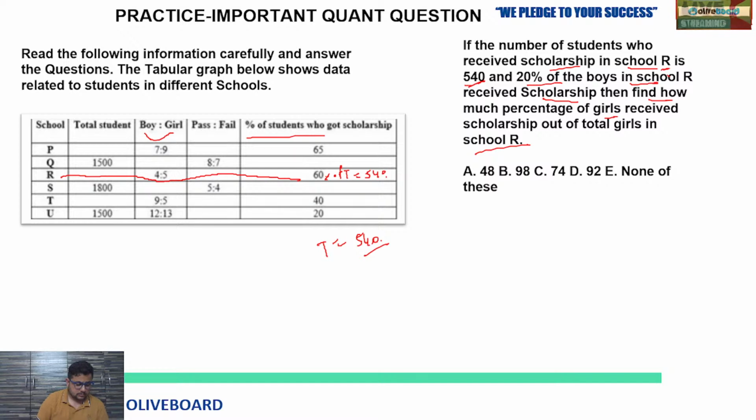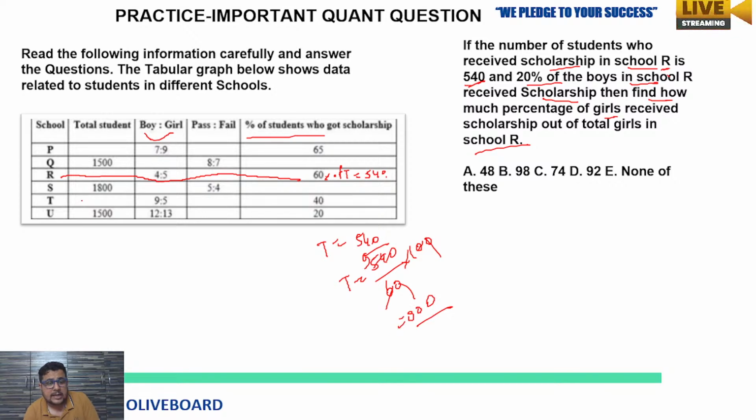Clear? Tell me fast. So total is going to be what? 60% of the total equals 540, so total is 540 by 60, multiplied by 100. The zeros cancel, and by 6, 9 times 10 cancels. So 900 total number of students in school R. Now boys: the ratio is 4:5, so total 4 plus 5, 9 parts. 9 parts equal 900, so 1 part equals 100. So 4 into 100 means 400 boys, 500 girls.